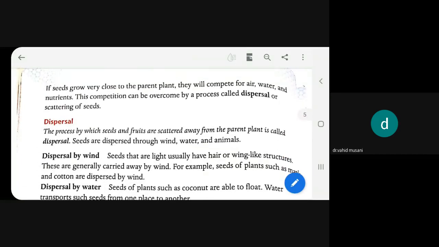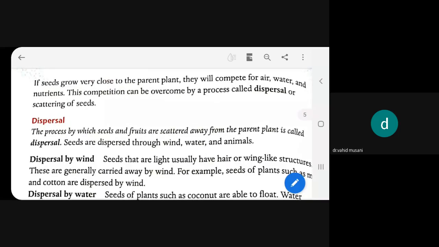And in the last lecture we began a new topic. The name of this new topic is dispersal. If a seed grows near the parent plant, they have to compete with each other for their growth and development, for the nutrients. That's why nature has arranged a process, known as seed dispersal. Through this process of dispersal, seeds are scattered away, meaning seeds move away from the parent plant and grow somewhere else.